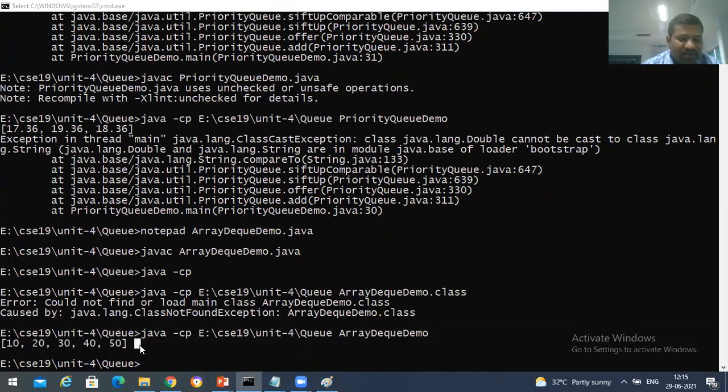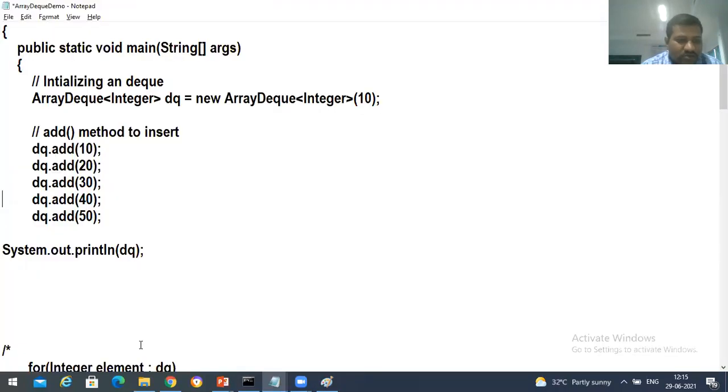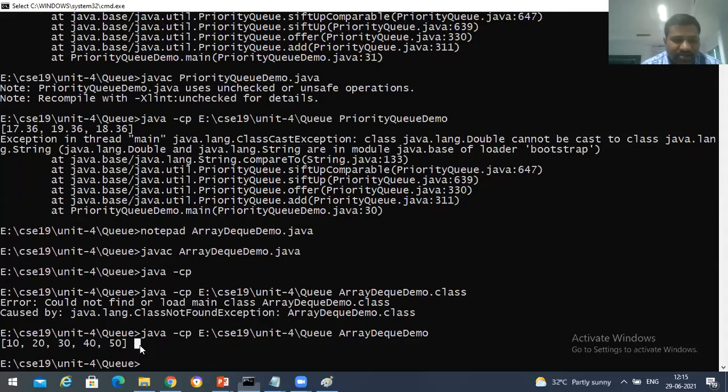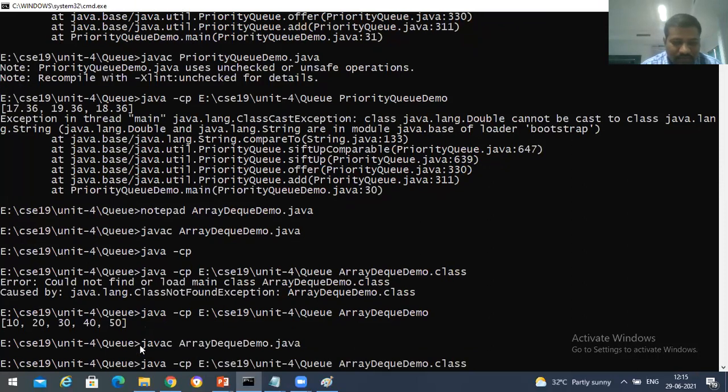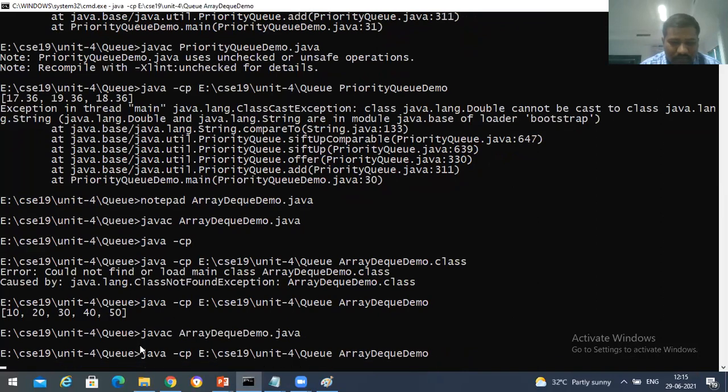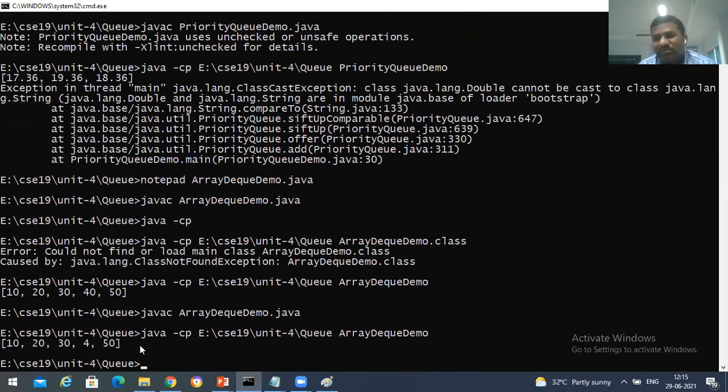In the same way that we inserted, we got it. Suppose I insert 4 in between. Save it and let's execute it. So we got it. That means there is no natural ordering, no priority effect. It is just a double-ended queue.